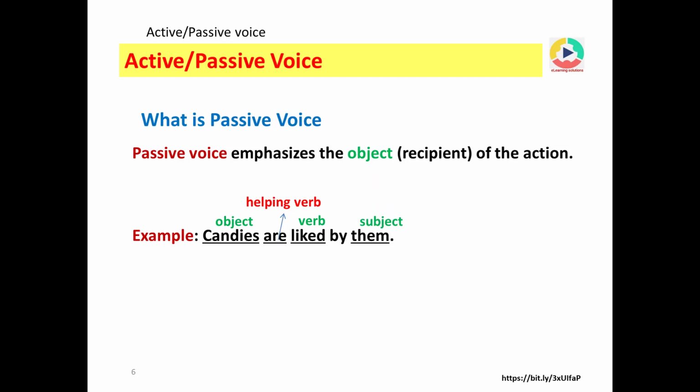Note down that in this sentence we have used the objective form of the subject they, that is them. So the formation is object plus helping verb plus verb in third form plus by plus subject.